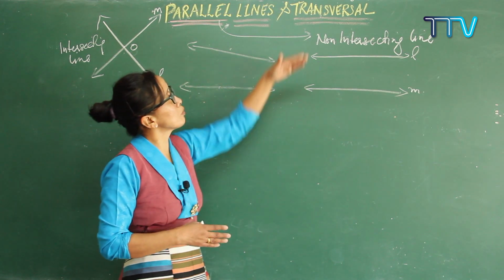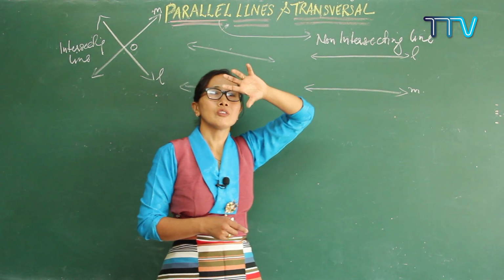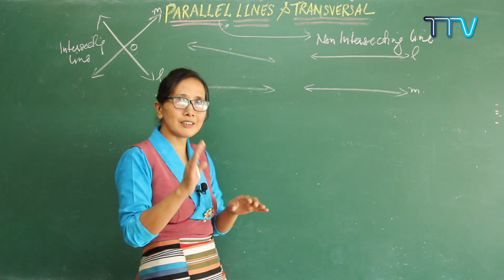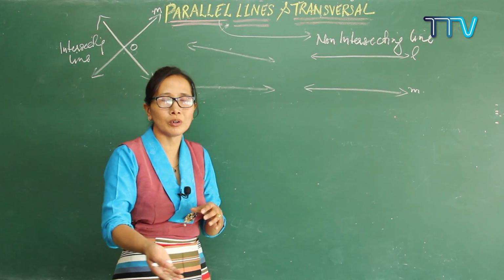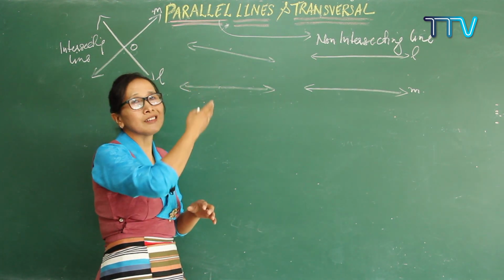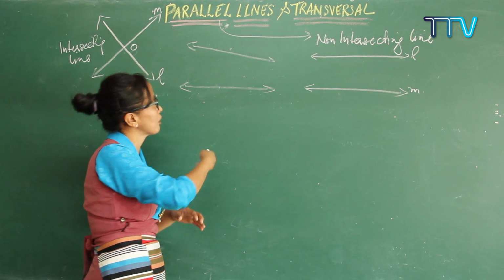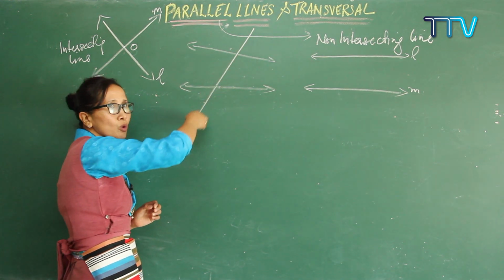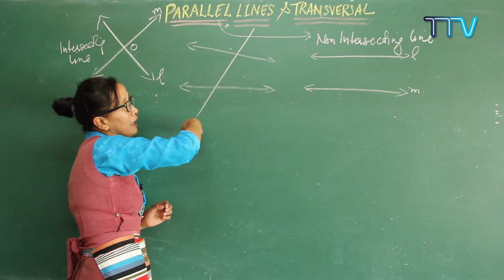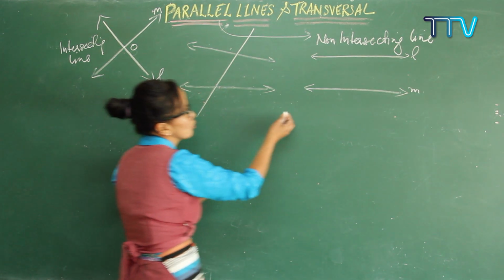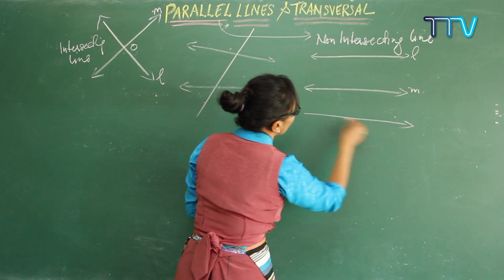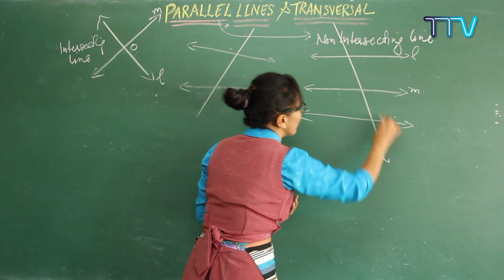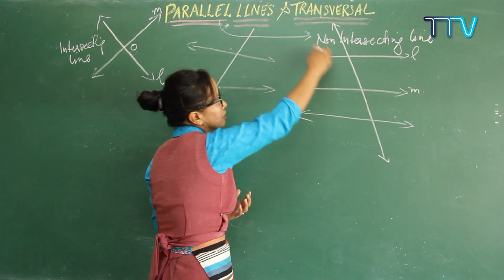Now we have to know about the transversal. What is meant by a transversal? A transversal is a line which intersects two or more lines at distinct points. Distinct means different points. So here let me draw. When I draw this one line, it is passing through two or more lines. Sometimes you can draw more lines, more than two. When I draw it like this, how many lines are there? 1, 2, 3 lines. If I draw like this, this is called a transversal.